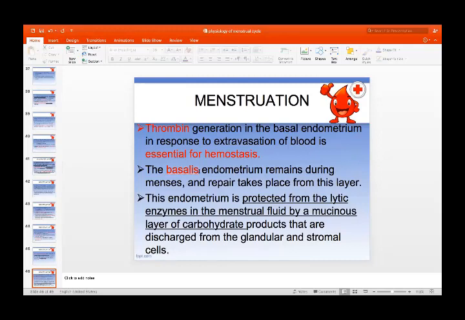Because it is protected from the lytic enzymes in the menstrual fluid by a mucinous layer of carbohydrate products discharged from the glandular and stromal cells. So that is protective. It protects the stratum basalis.